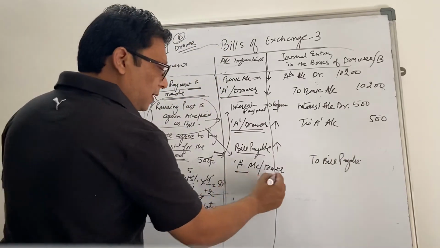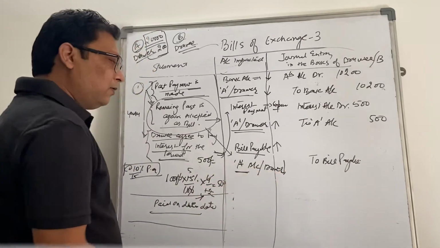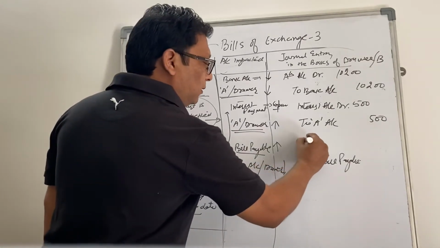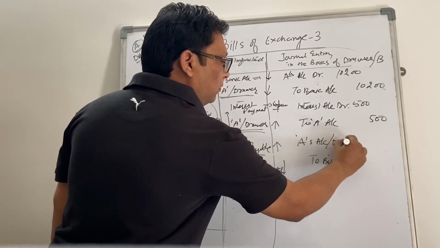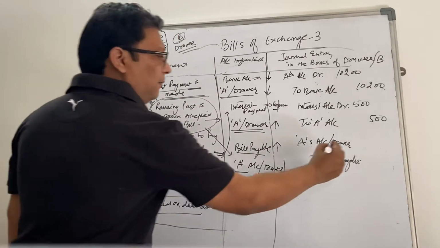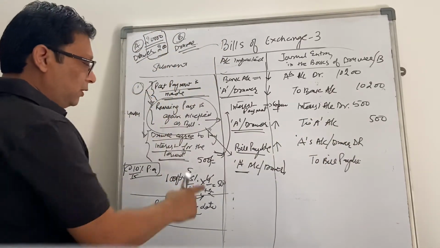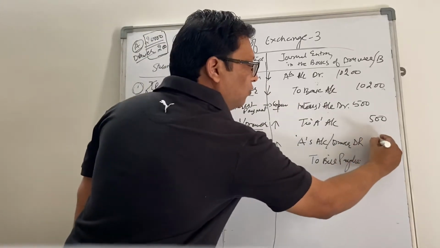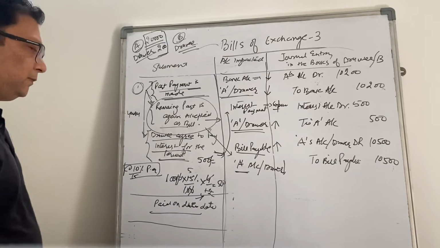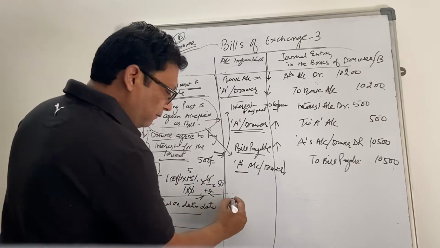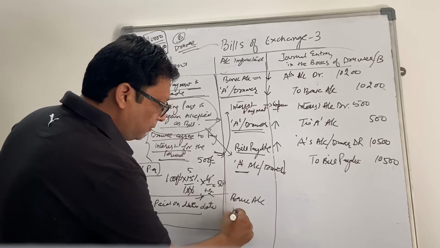And A is your creditor, and if you give the bill to them, the creditor is going down, so your liability going down, so A's account or drawer account to be debited. With how much? 10,000 is the remaining portion, 500 is the interest, so new bill 10,500.